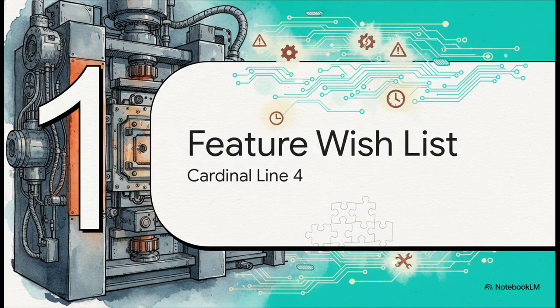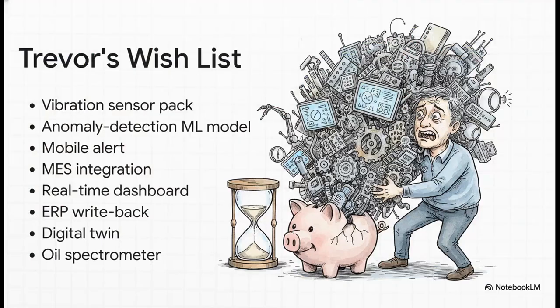Okay, let's jump into section 1, the endless feature wish list, Cardinal line 4. I want you to literally put yourself in the shoes of an engineer at Cardinal Polymer Systems. You're standing in front of this massive 3,210 press, and it suffers 3 6-hour unplanned shutdowns every single quarter. Your mandate? Build an AI agent to stop this. But look at the sheer bloat of this well-meaning wish list your team came up with. Everything from vibration sensors all the way to a full digital twin.